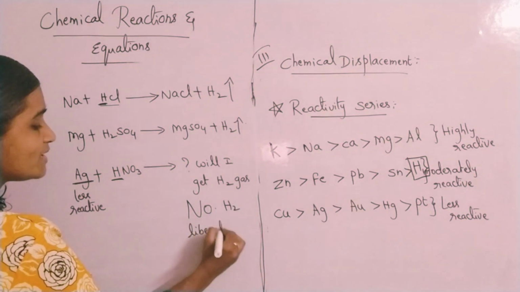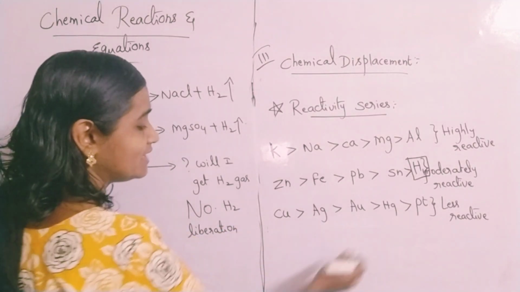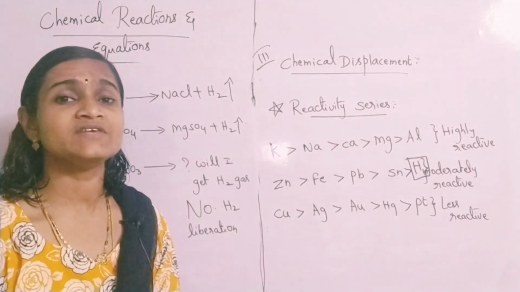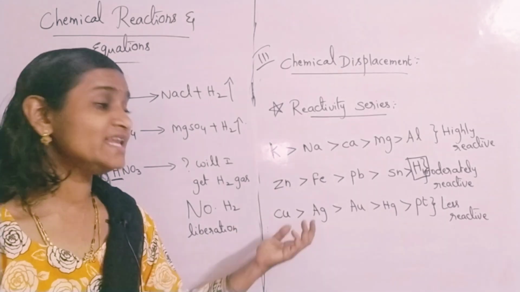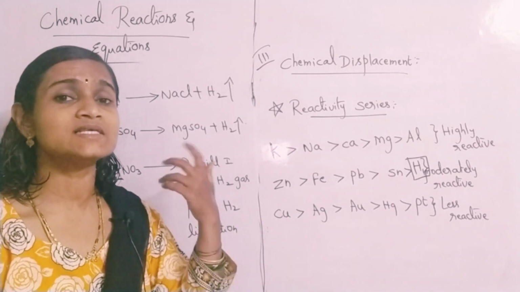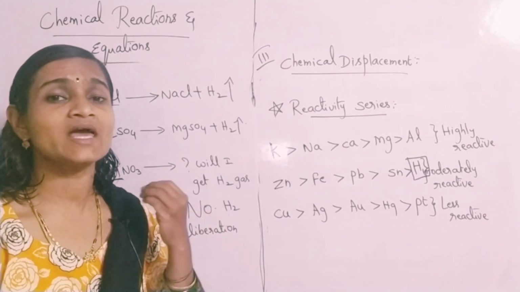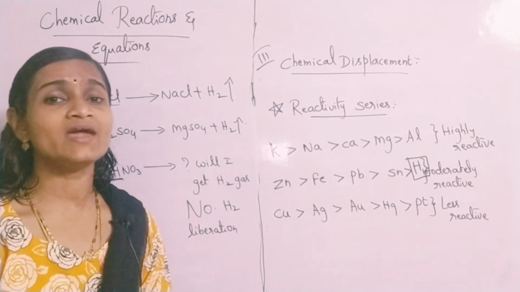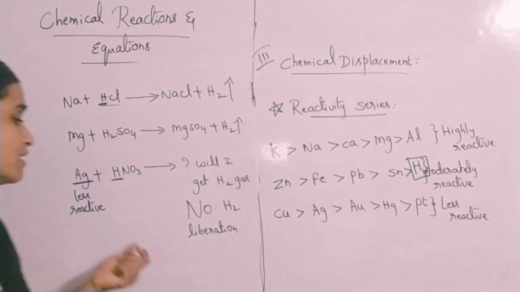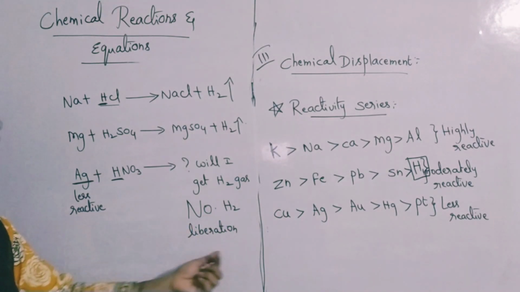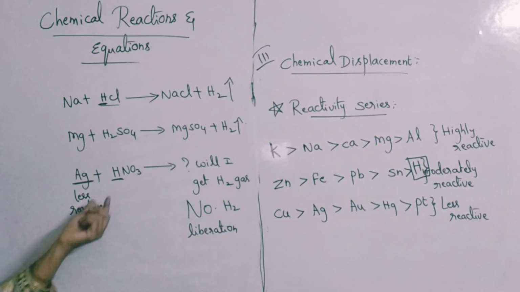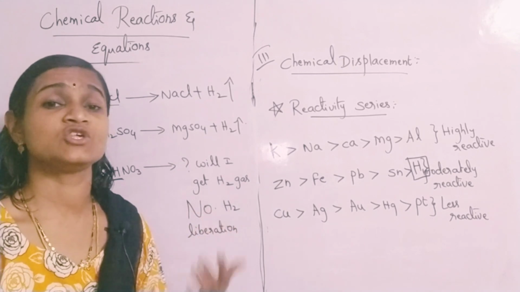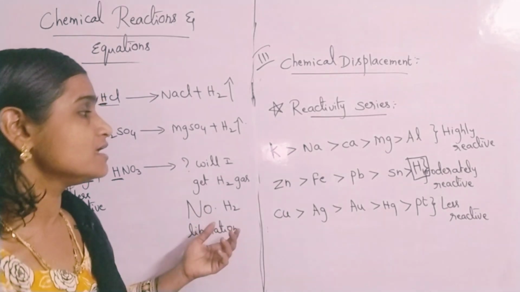For less reactive metals like copper, silver, gold, mercury, platinum, if they are dropped in any acid, whether concentrated or dilute, you will not find the liberation of hydrogen gas, whereas with reactive metals liberation of hydrogen gas generally happens. So no H2 liberation, because silver is less reactive than hydrogen, so hydrogen cannot be displaced from HNO3. Like this you will be getting certain important questions.